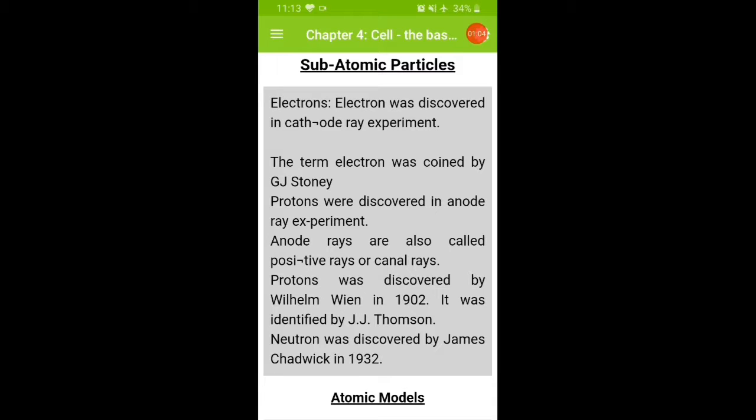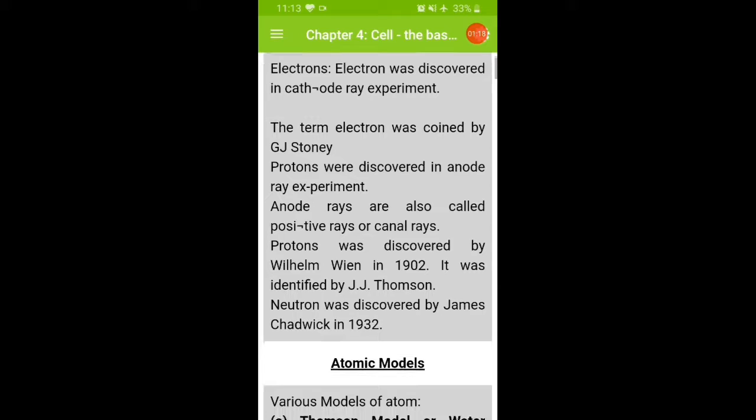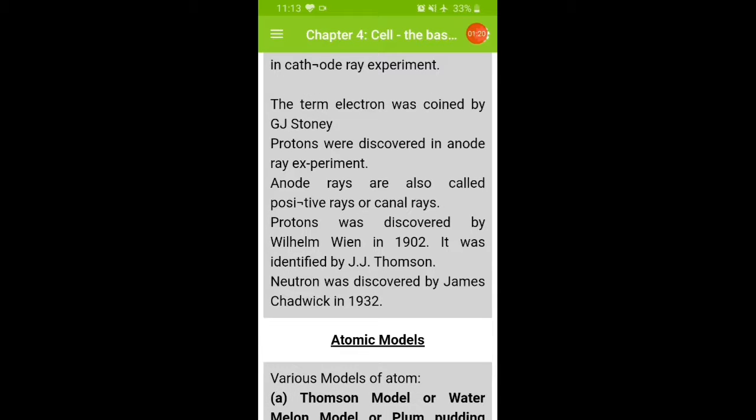Protons were discovered in the anode ray experiment, and the anode rays are also called positive rays or canal rays. The proton was discovered by Wilhelm Wien in 1902, and it was identified by J.J. Thomson. And the neutron was discovered by James Chadwick in 1932.